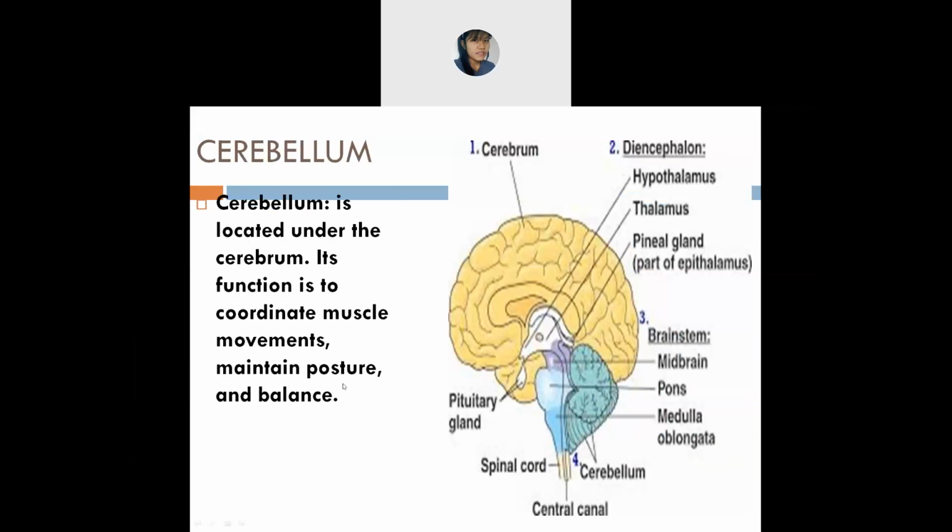And the next is what? Maintain body posture. Means your posture, whether you are sitting, standing, anything. The cerebellum helps you in that. And the next is what? Balance. It helps you in balancing everything, especially your physical activities.